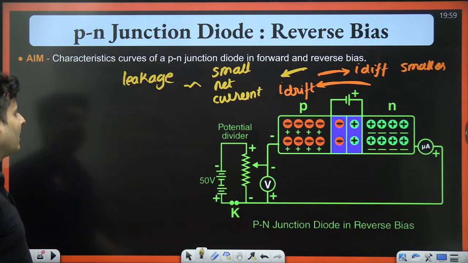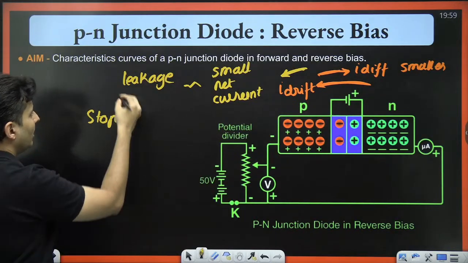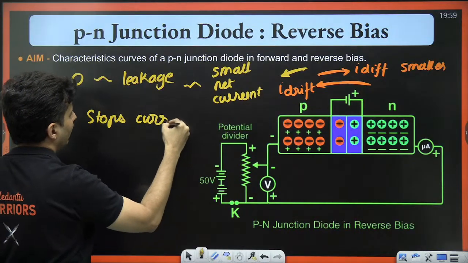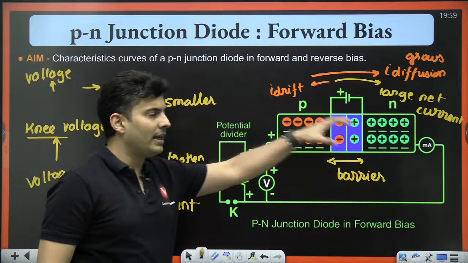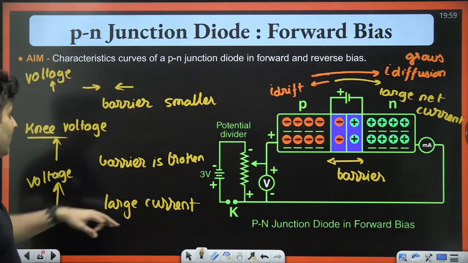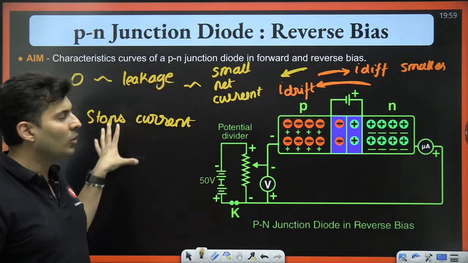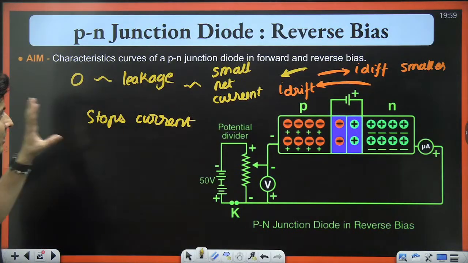So I can say it stops current. The leakage is very, very small, so it stops the current in the other direction. That is why it is called a diode, because in one direction it allows the current to flow in large amounts, but in the other direction, when it is biased, it does not allow too much current. So it is like a one-way traffic of current. That's why it is a diode.